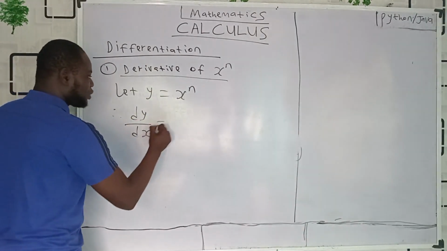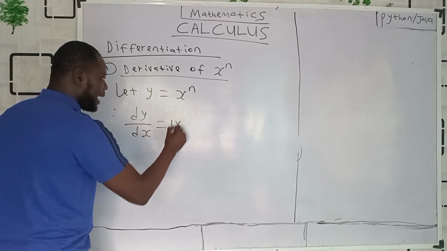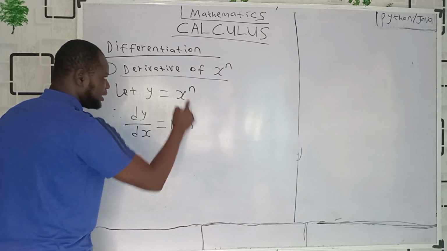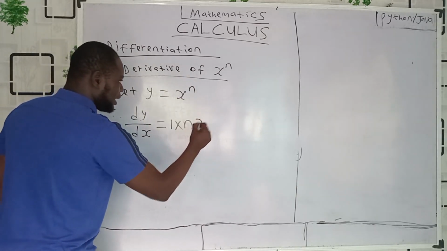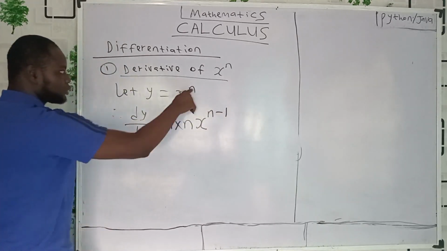The dy/dx will now become, what is the coefficient here? 1. Multiply by, you will bring this n to come and multiply, this one times n, this n times 1, that is here, then x, this x, raised to power n minus 1. You subtract 1 from the power.